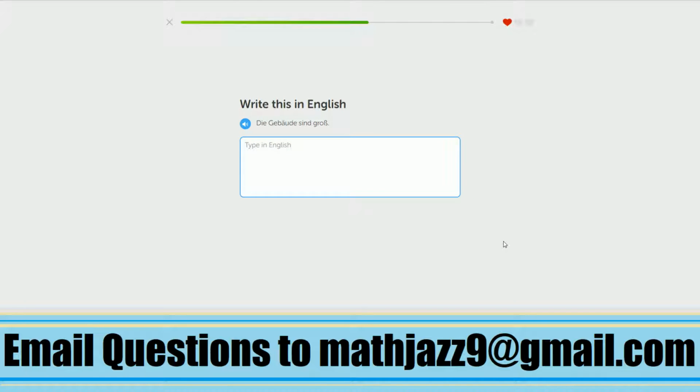Die Gebäude sind groß. Okay, here is an interesting thing. So Gebäude, we already found out was singular for building. But Gebäude is also plural, we find out from this sentence, because they conjugated sein as sind here, which is plural.